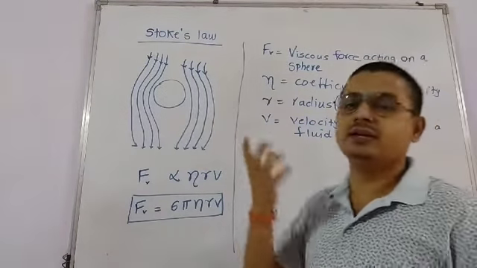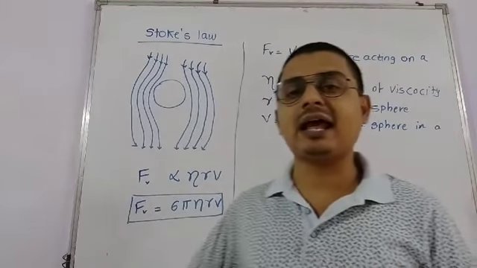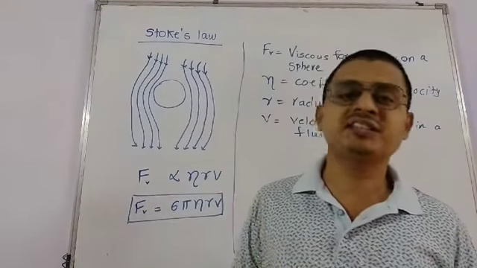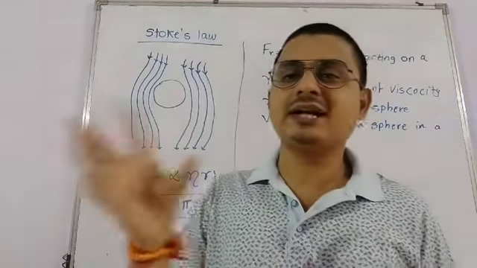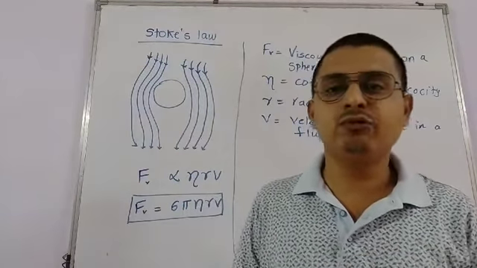So that sphere experiences a dragging force or viscous force that is actually acting between the adjacent layers of the fluid.